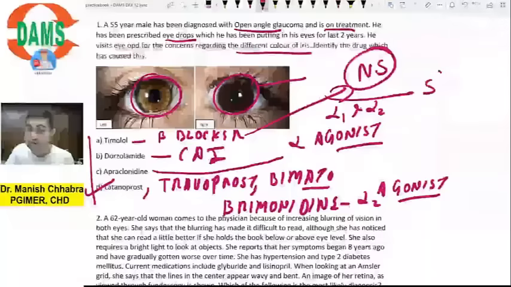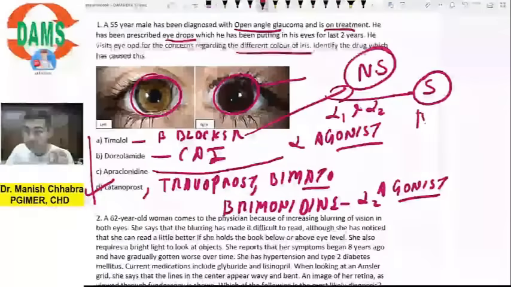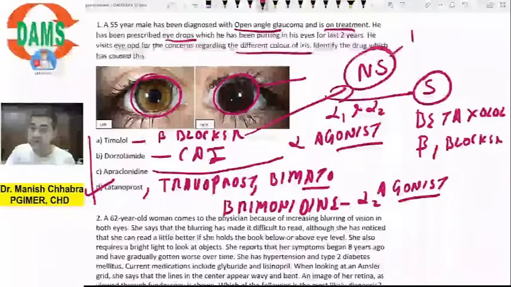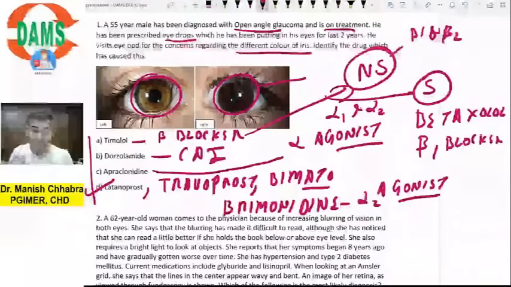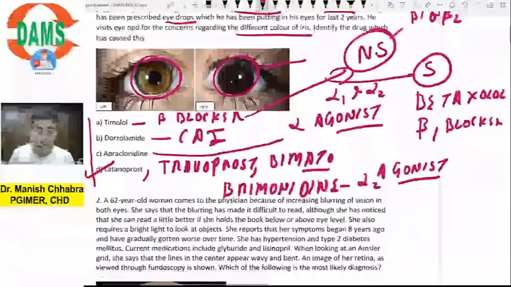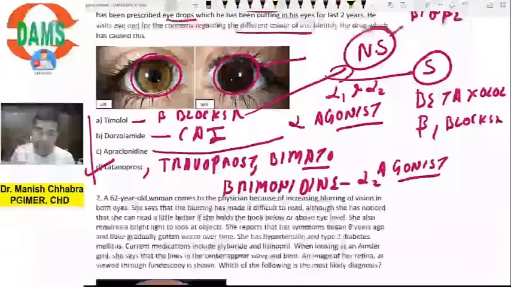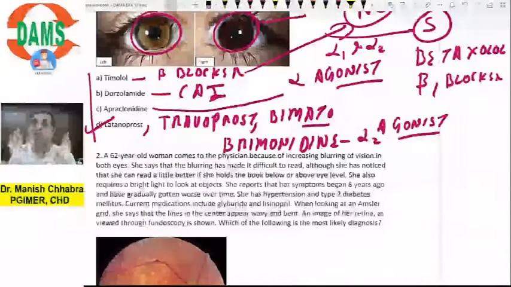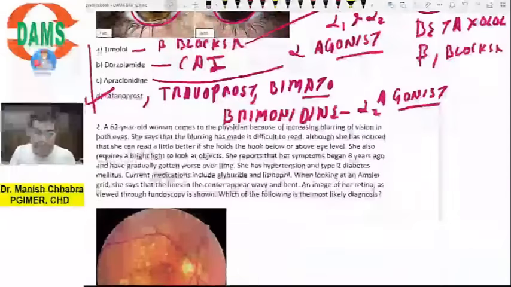If I talk about a selective beta blocker, which I am mentioning here with S, it is betaxolol. It blocks only beta 1 receptors, while timolol is both a beta 1 and beta 2 blocker, so you call it non-selective. And dorzolamide, you all know, is a carbonic anhydrase inhibitor. The other drug, the sister of dorzolamide, is brinzolamide. Done. Okay, let's move over to the next question.